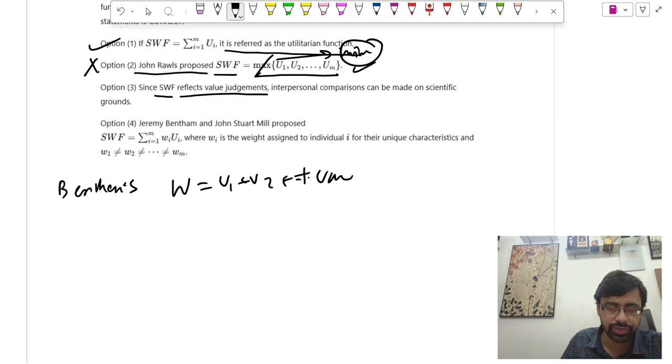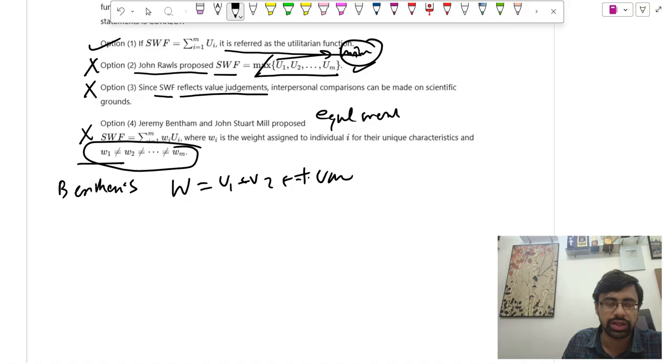Next, since the SWF reflects the value judgments, interpersonal comparisons can be made on scientific grounds. This is also incorrect because SWF involves ethical value judgments, so in that way it is normative and not scientifically measurable, and based on empirical or ethical assumptions. And number 4, Jeremy Bentham and John Stuart Mill propose SWF. This is incorrect because classical utilitarianism actually assumes equal weight and they have given unequal weight.